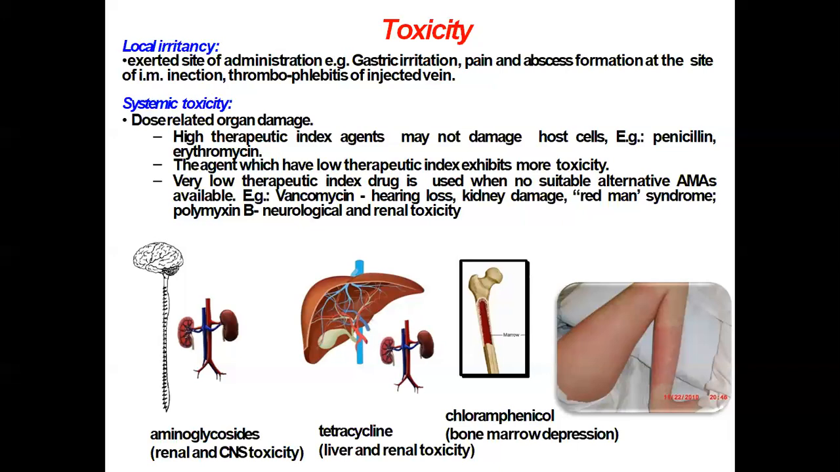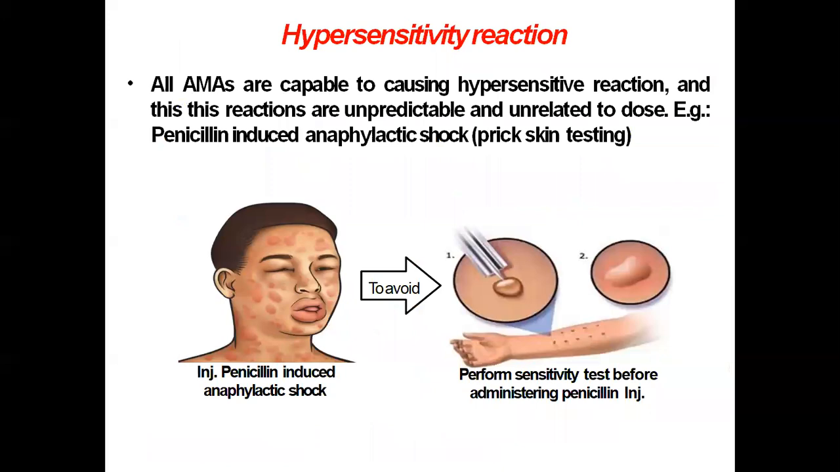Then amphotericin B, an antifungal agent, causes kidney damage, bone marrow depression, and neurological toxicity. So these are the agents. One must keep in mind its toxicity while giving the drug to patients.